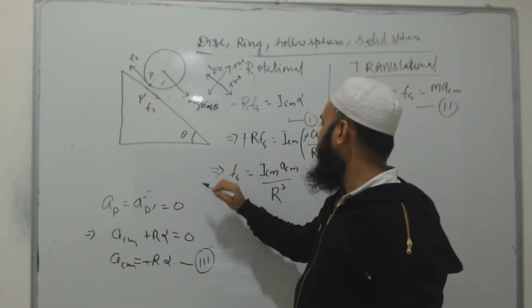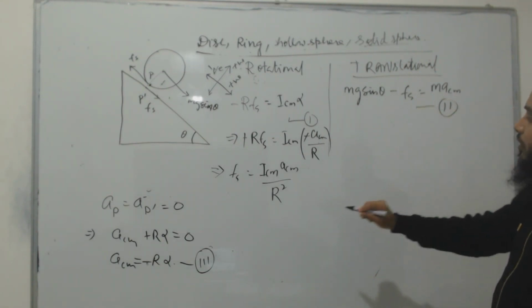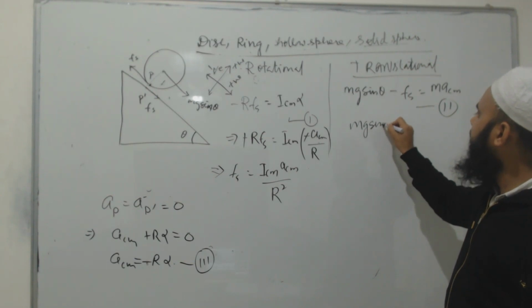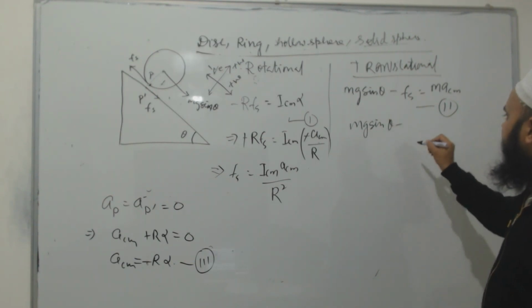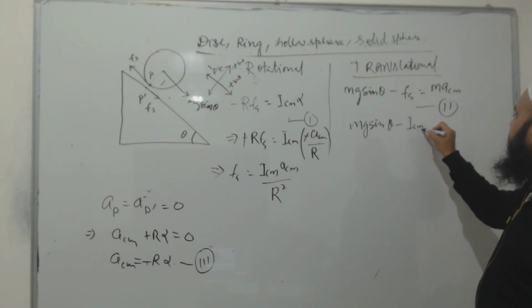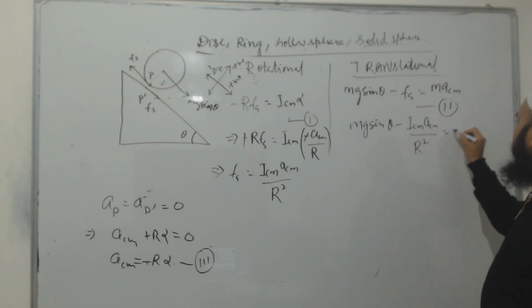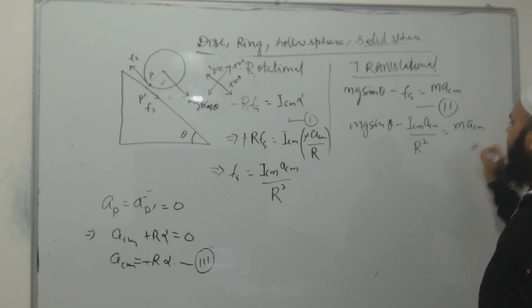Is it clear? Now if I put the value of Fs in equation number 2, mg sin theta minus Fs will be equal to I center of mass times A center of mass of that uniform round body divided by R square, which equals m ACM.